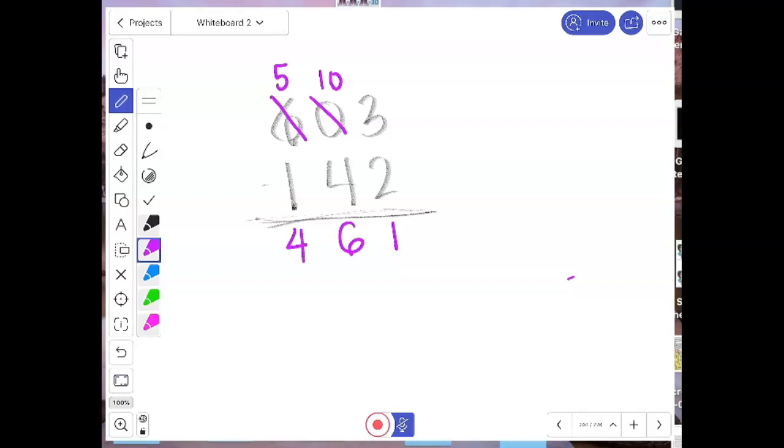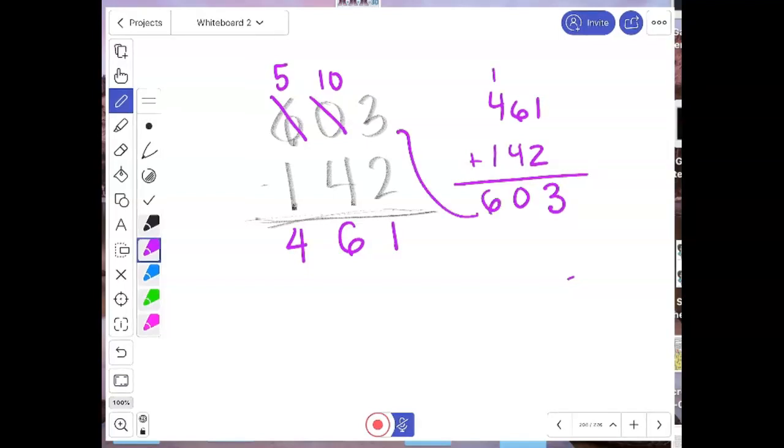So let's check our work. 461 plus 142. I better get 603. Let's see. 1 plus 2 is 3. 6 plus 4 is 10. And 6. Do they match? They do. So my answer is correct.